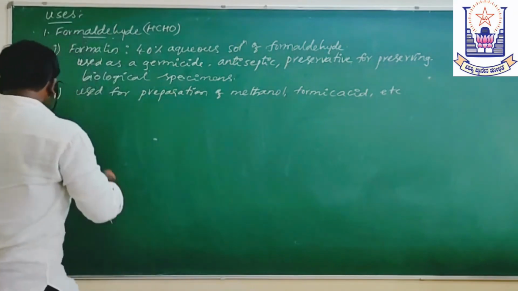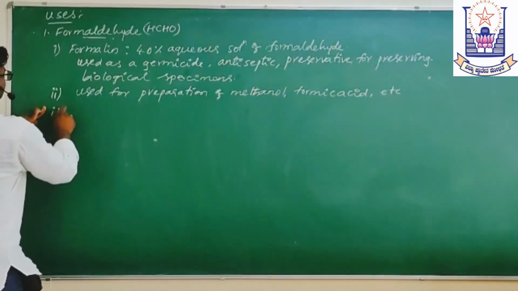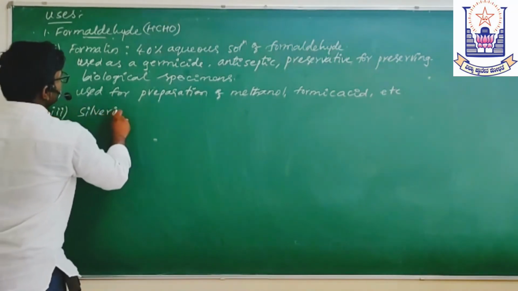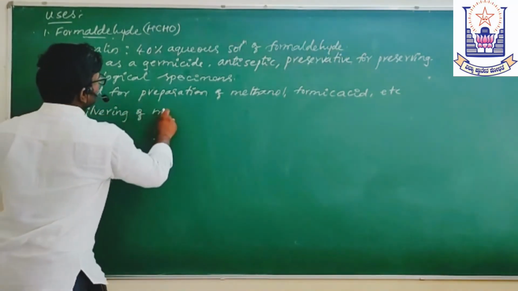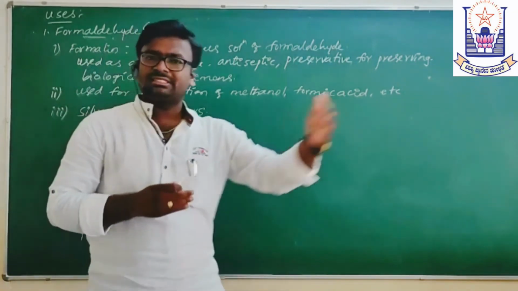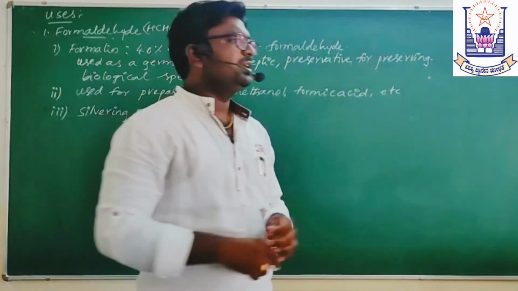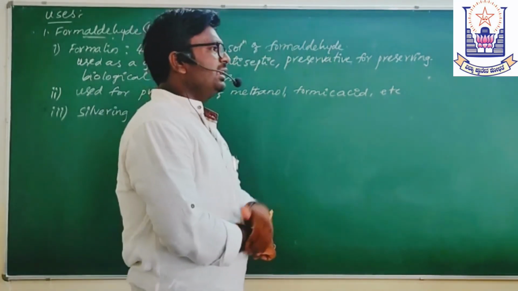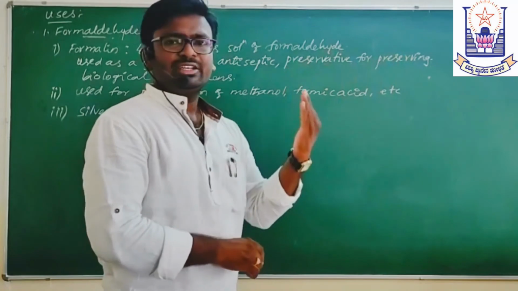Then these are used for silvering of mirrors. What is silvering of mirrors? When you take a simple mirror, it is transparent. If you stand in front of a transparent mirror, you cannot see your face.